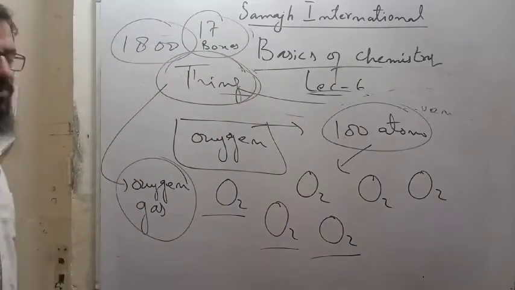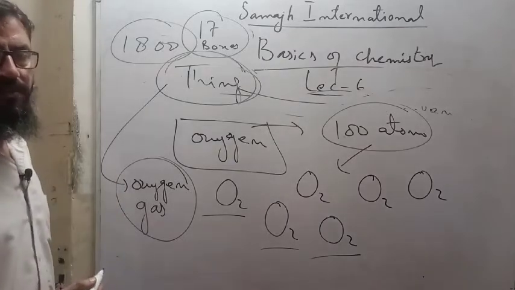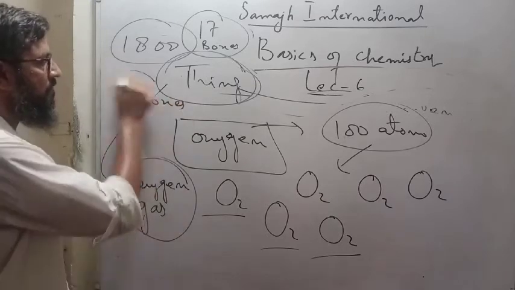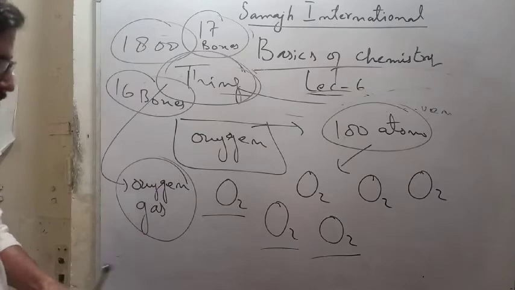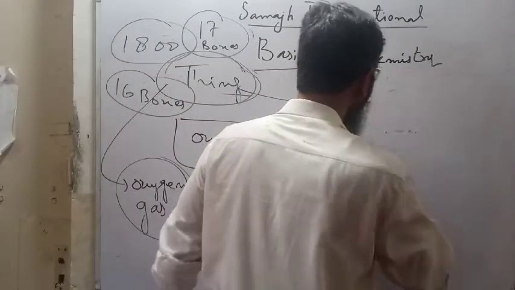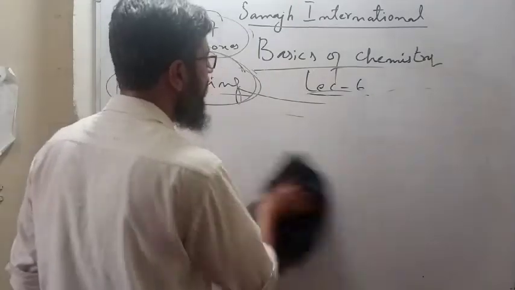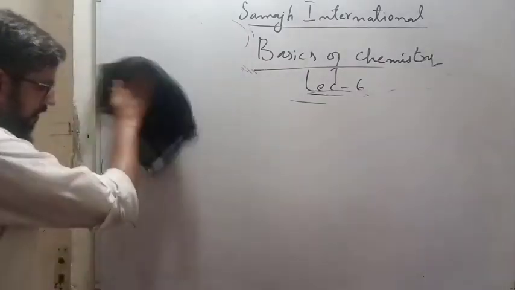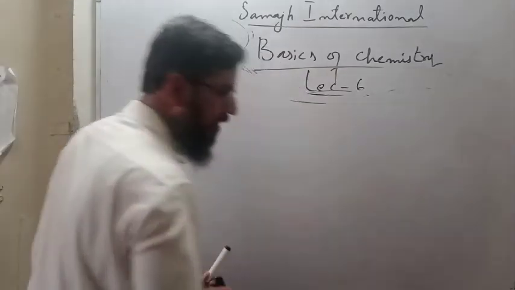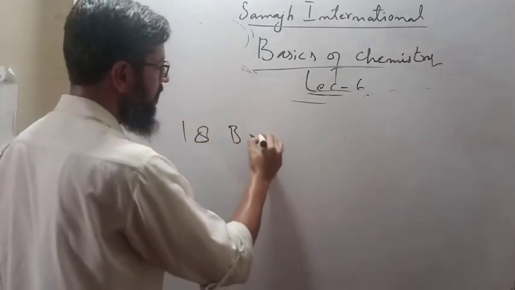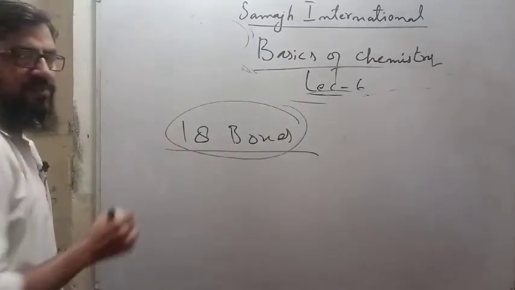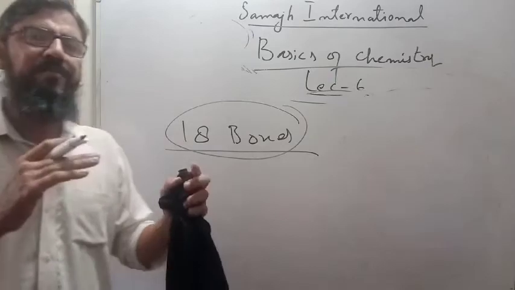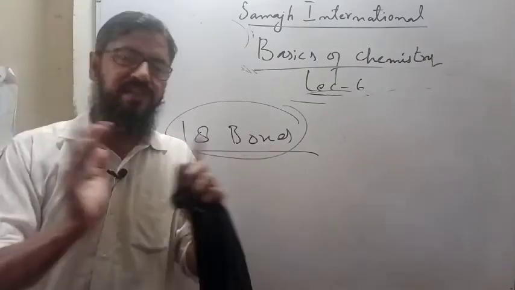And how many molecules have you made now? 50 molecules of oxygen gas. Got it? Now, how many boxes are remaining? 16 boxes. Now, no need to tell you more. How many things can you finally make with the help of all these atoms, with these 18 boxes, in which each and every box has 100 atoms, and the atoms in each box are dissimilar to each other?